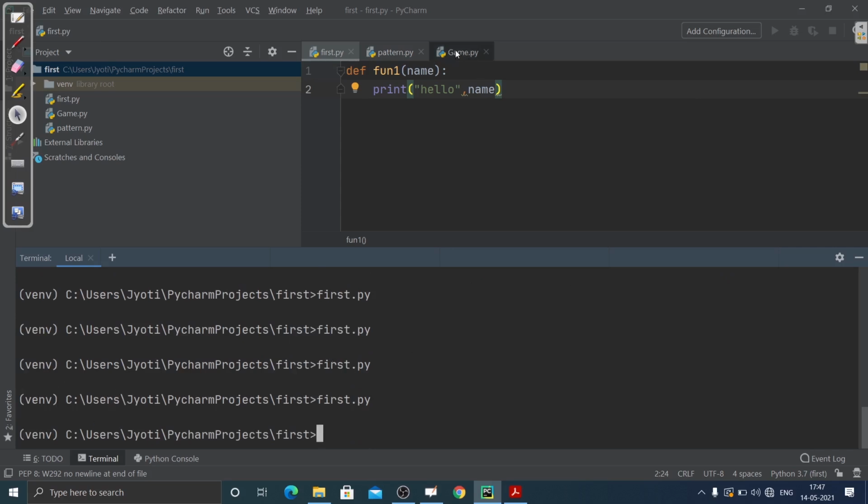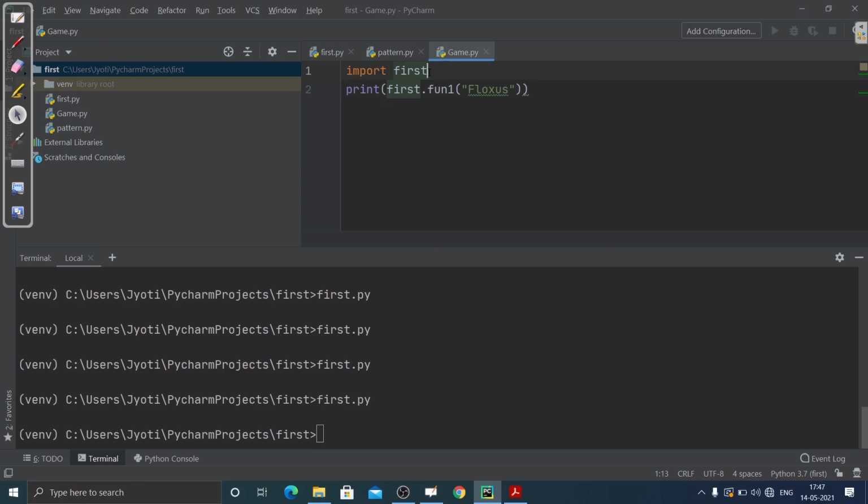Now I will use this first.py like a module. The module name will be first, and I'm going to use it inside this script, game.py.